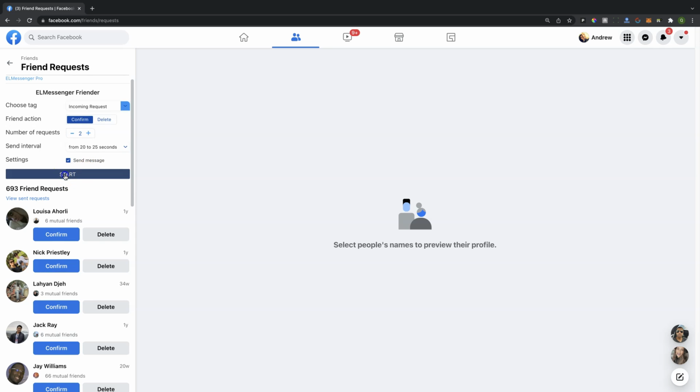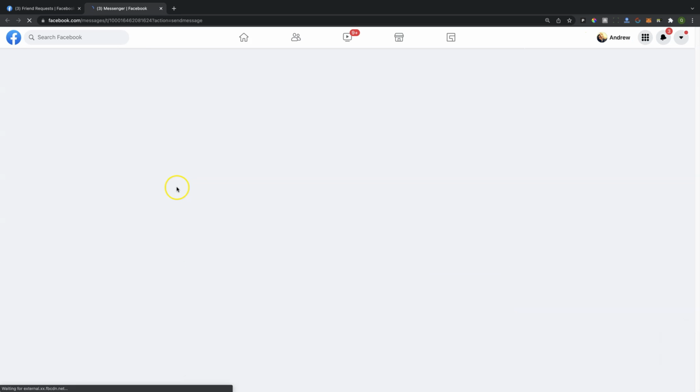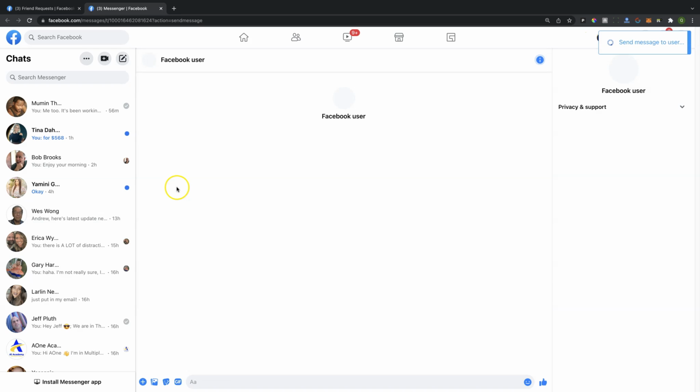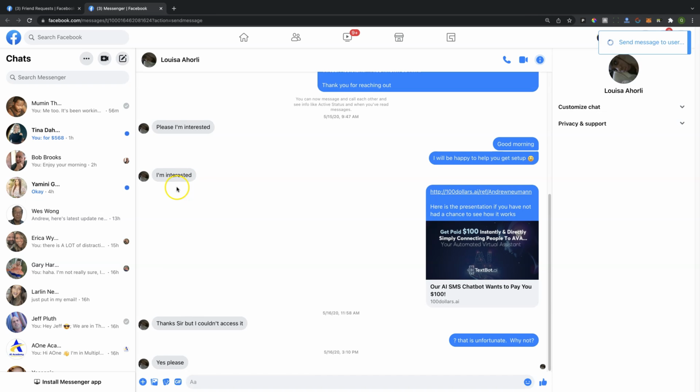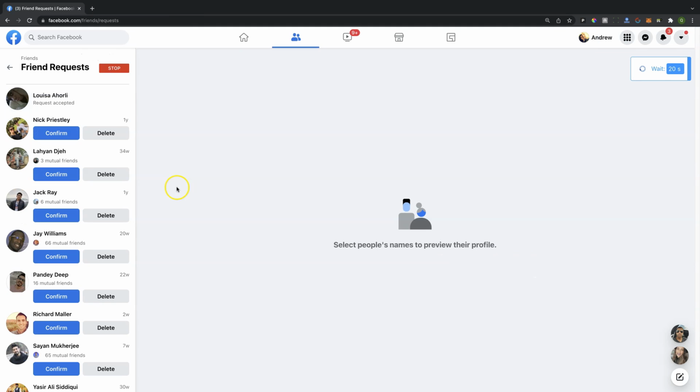So what we do here is simply click on start, and it is going to begin the process of accepting the friend requests in the order that they are there. It's also going to send that message with that accepted friend request. As you can see here, it's going to say, hey, Lewis, thank you for sending a friend request. How are you doing? So I accepted that, and then thanked her for sending the friend request, and then asked a question related to that.